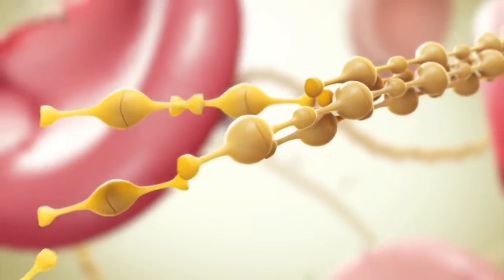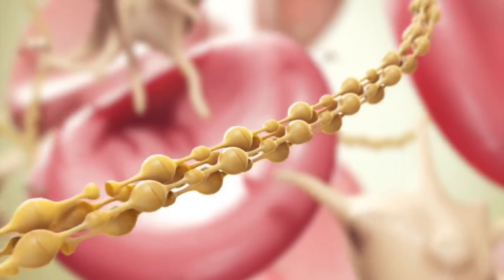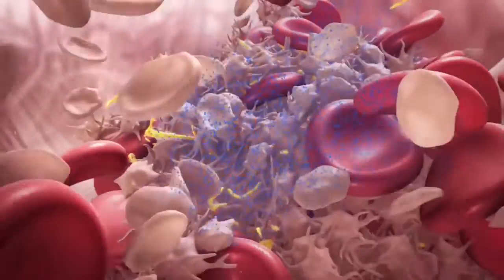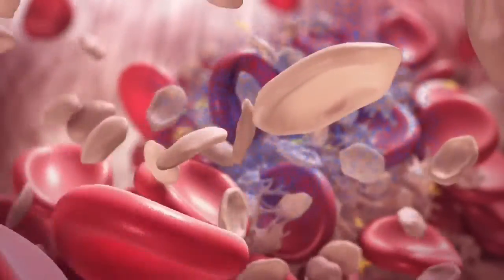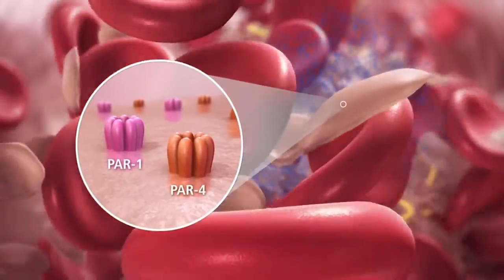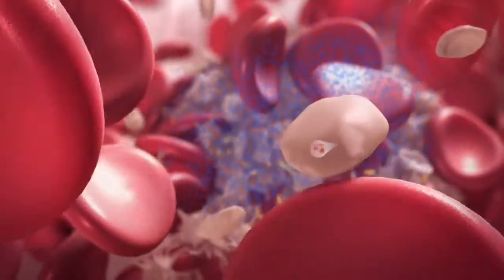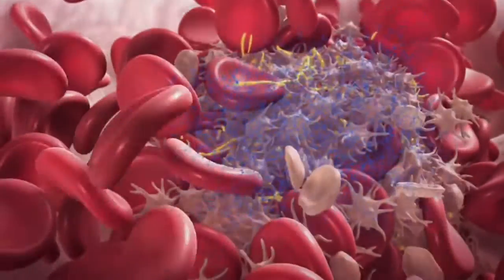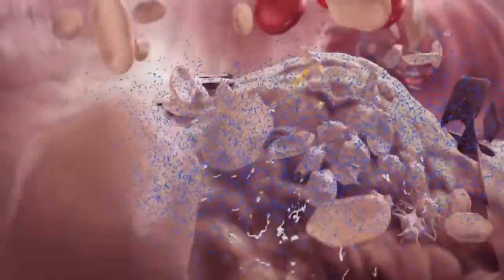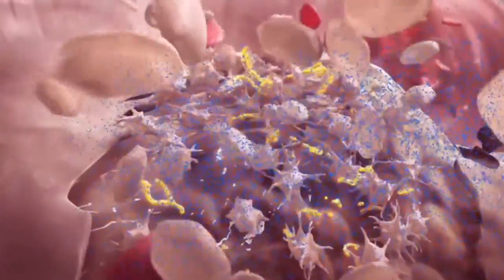Fibrin then assembles into strands. Thrombin also leads to further platelet activation via PAR receptors located on platelets, thereby increasing platelet aggregation. This activation doesn't only happen in the blood flow, but occurs predominantly on the plaque surface.